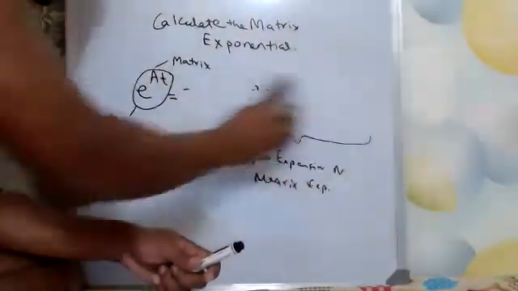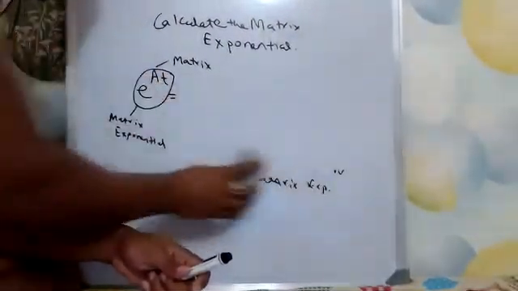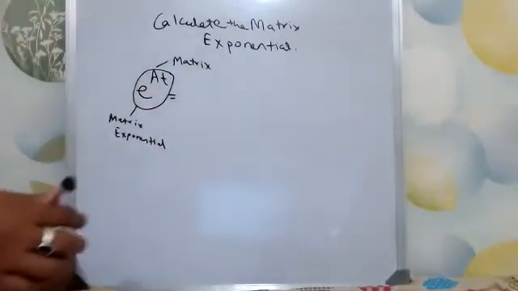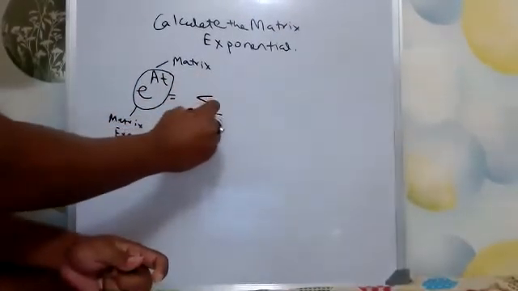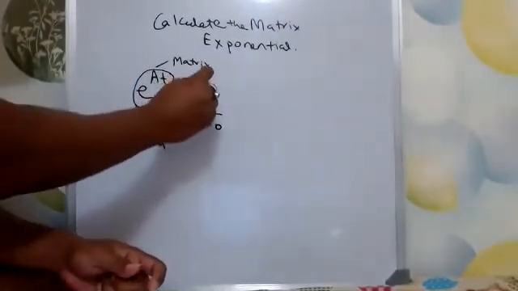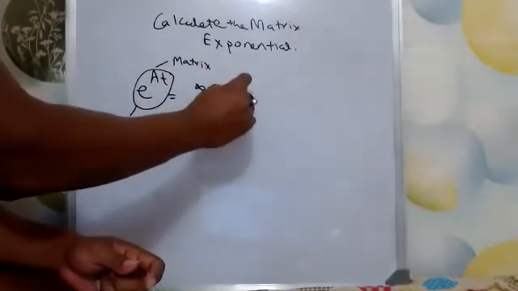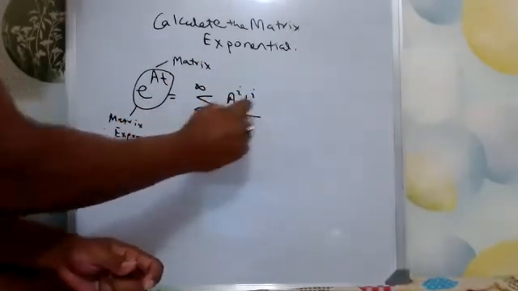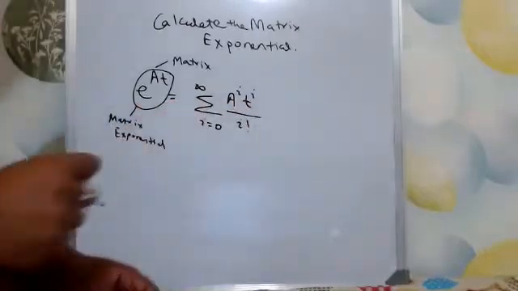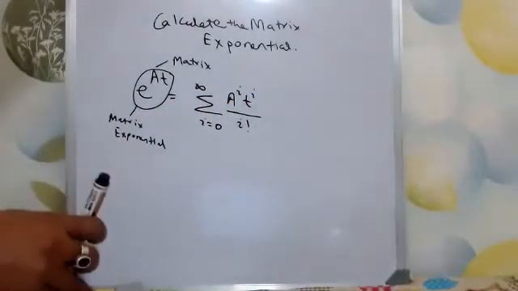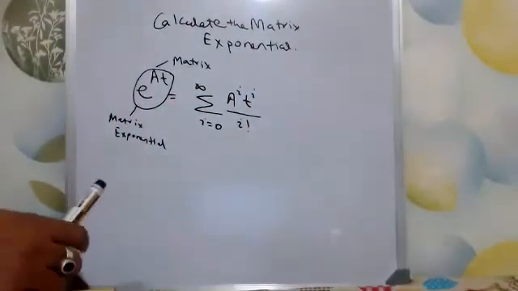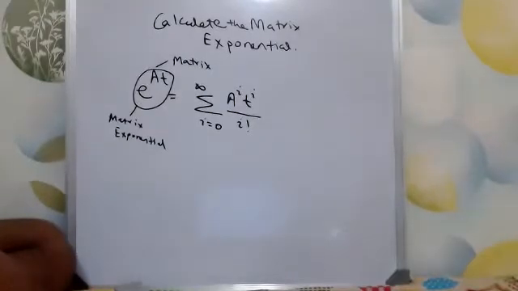This one I can write in a short, compact form as the sum from i equals 0 to infinity of A to the power i, t to the power i, divided by i factorial. Now, raising a number to the power of a matrix may not have a definite meaning, but just remember this is a compact form of the infinite series.